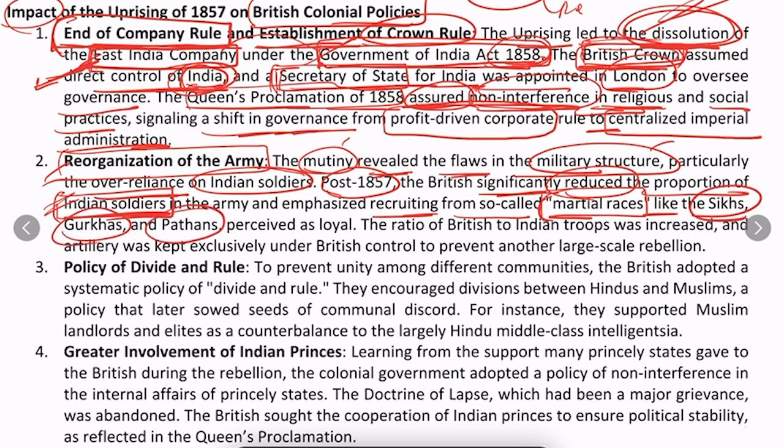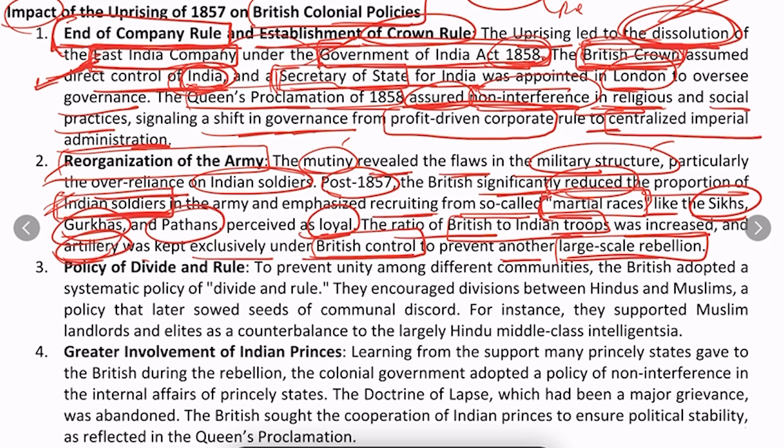They were perceived to be very loyal to the British government, and that's why the British wanted to recruit more people from the martial races. The ratio of British to Indian troops was increased, and artillery was kept exclusively under British control, so that they could prevent another large-scale rebellion.